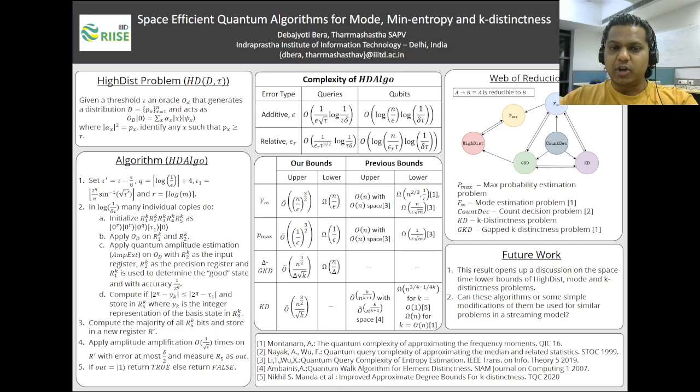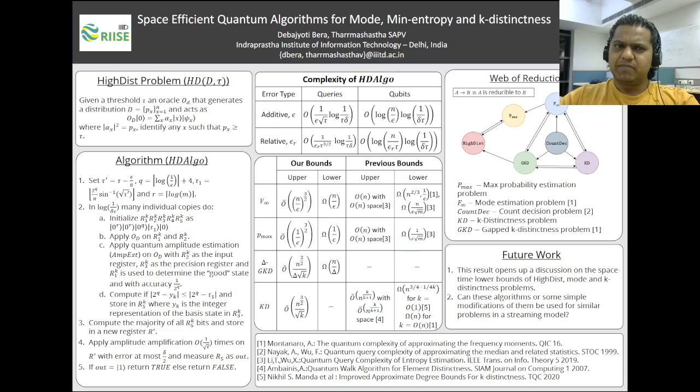We also give quantum algorithms for these problems where the accuracy parameters are not additive, but rather relative. In the next part of the work, using the above algorithms, we solve the problems of f infinity, k-distinctness, and min-entropy.